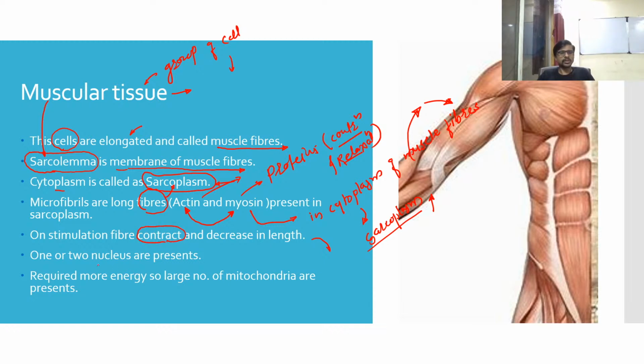One or two nuclei are present. Depending upon the muscle cells or fibers, there is one nucleus or two nuclei. So let's see, when two nuclei are present: when a cell is working for more energy, or there is more work for a cell, that time the cell needs an extra nucleus.